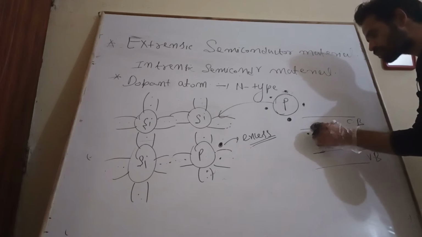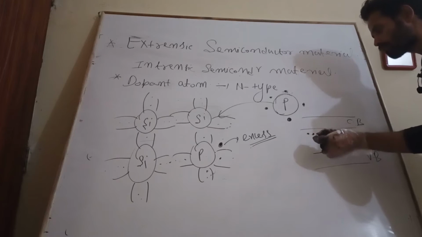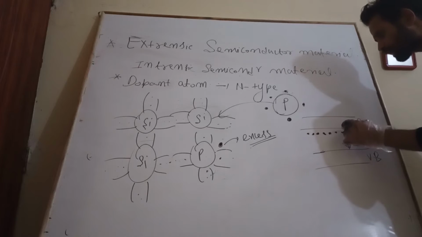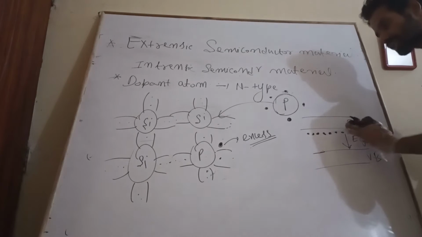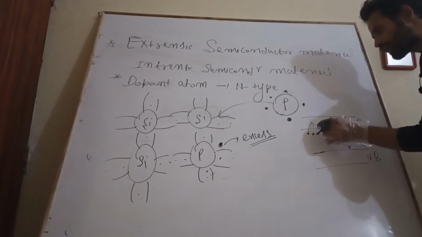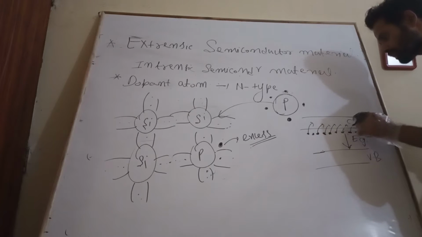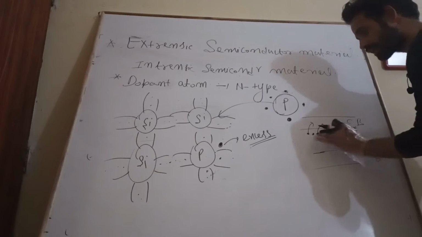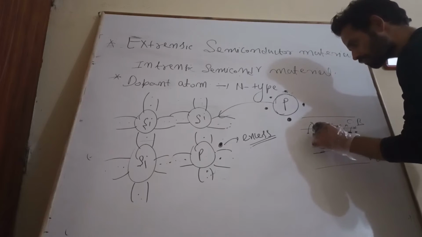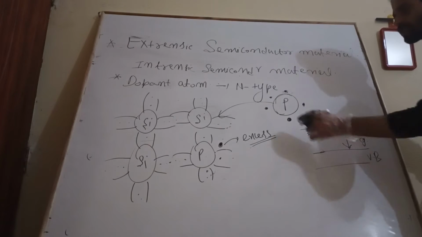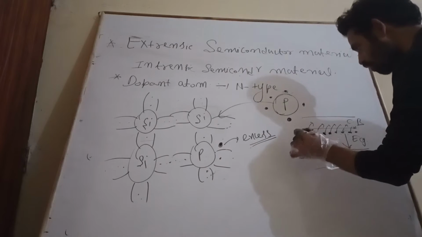If I provide a small amount of energy, if I give a small temperature of about 50 degrees Celsius, then these electrons will jump into the conduction band, leaving behind the positively charged phosphorus ion.